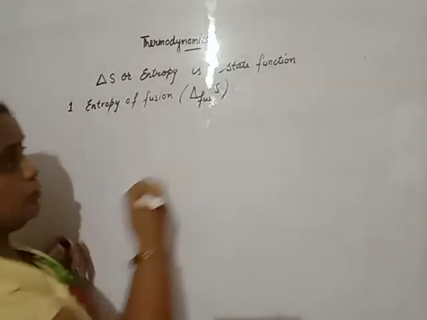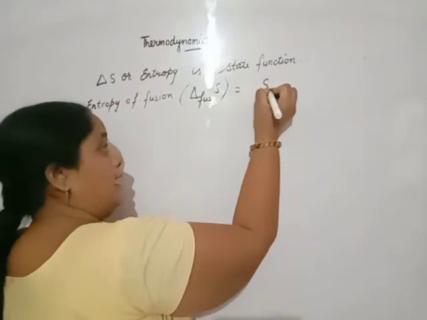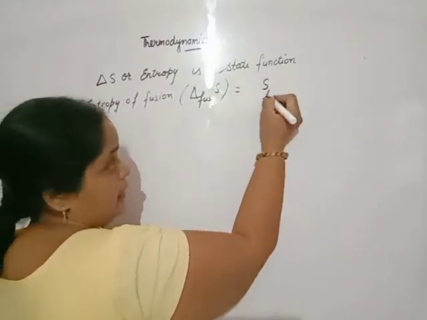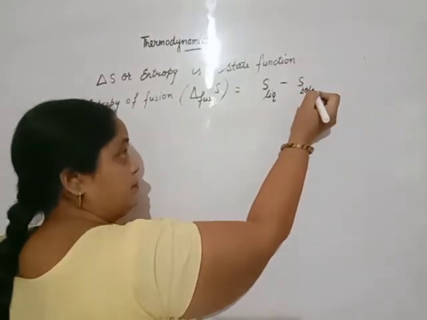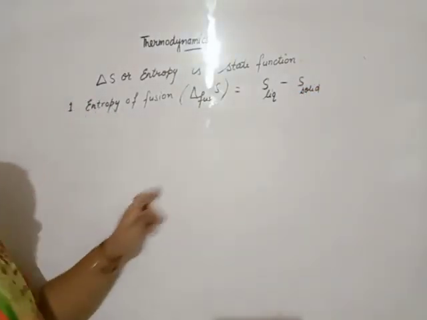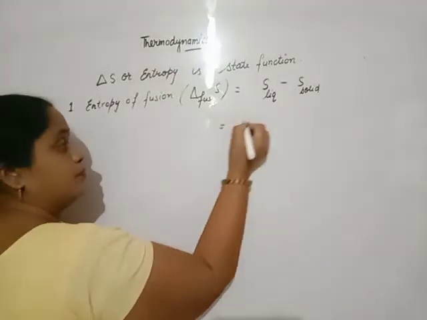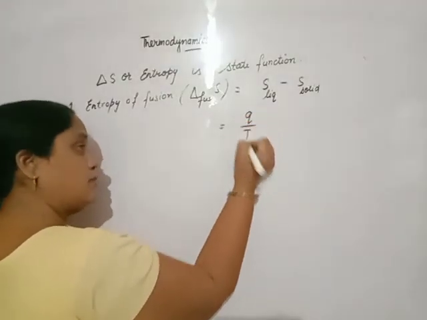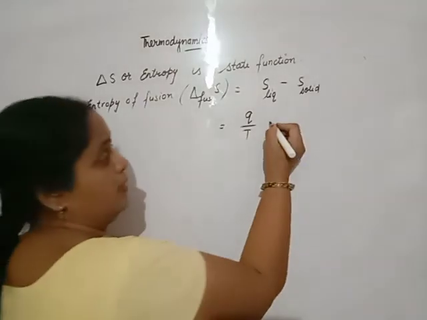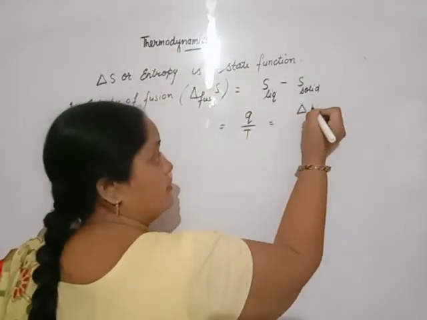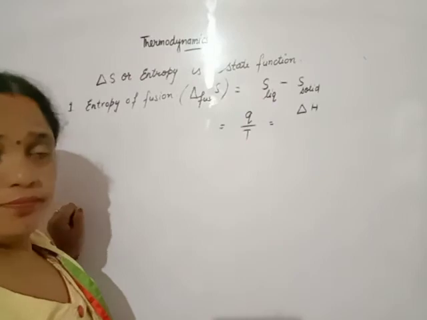So change in entropy will be calculated from the final state, the liquid state, and the initial state, the solid state. Change in entropy is equal to Q upon T. Q at constant pressure is equal to the change in enthalpy.